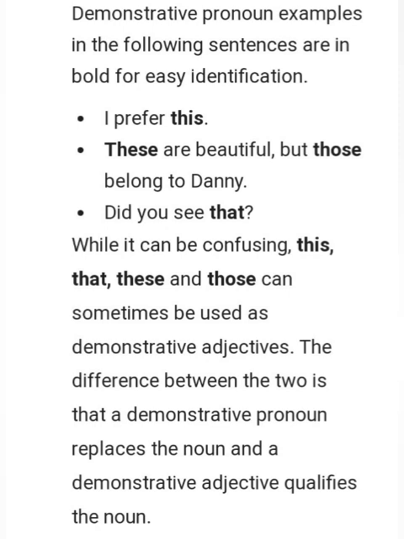I prefer this. These are beautiful, but those belong to Danny. Did you see that? While it can be confusing, this, that, these, and those can sometimes be used as demonstrative adjectives. The difference between the two is that a demonstrative pronoun replaces the noun, and a demonstrative adjective qualifies the noun.